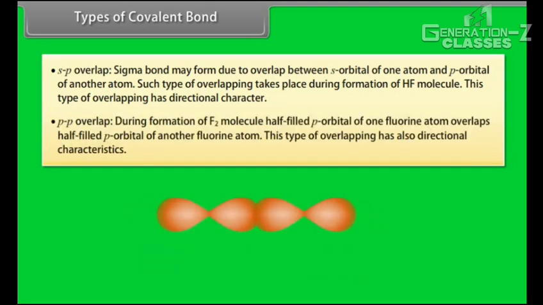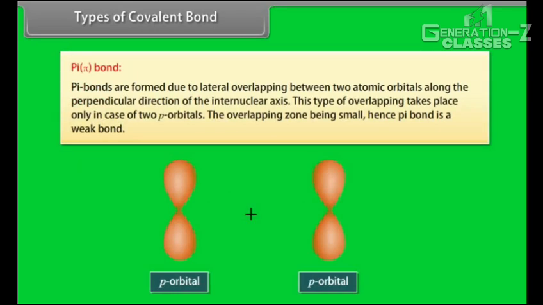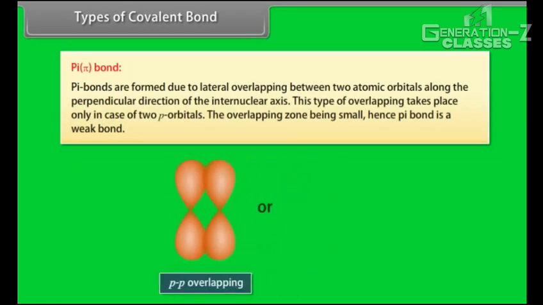P-P overlap. During formation of F2 molecule, half-filled p orbital of one fluorine atom overlaps with half-filled p orbital of another fluorine atom. This type of overlapping has also directional characteristics. Pi bond. Pi bonds are formed due to lateral overlapping between two atomic orbitals along the perpendicular direction of the internuclear axis. This type of overlapping takes place only in case of two p orbitals, the overlapping zone being small, hence pi bond is a weak bond.